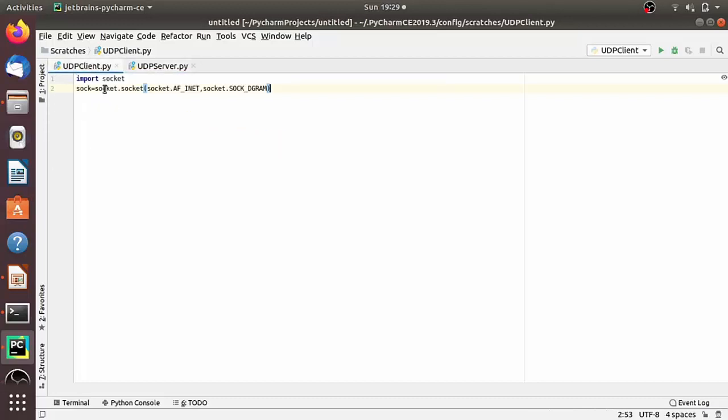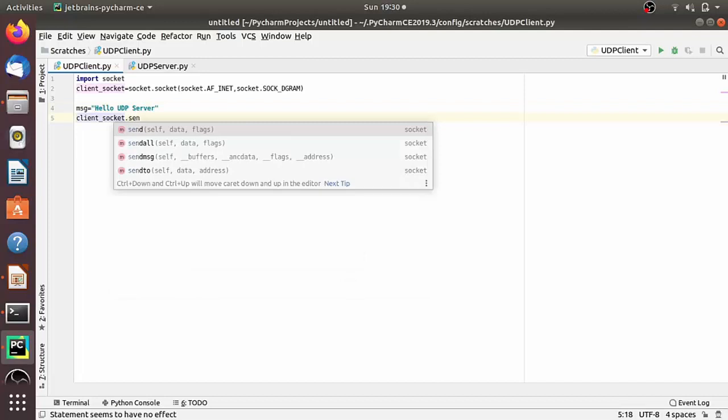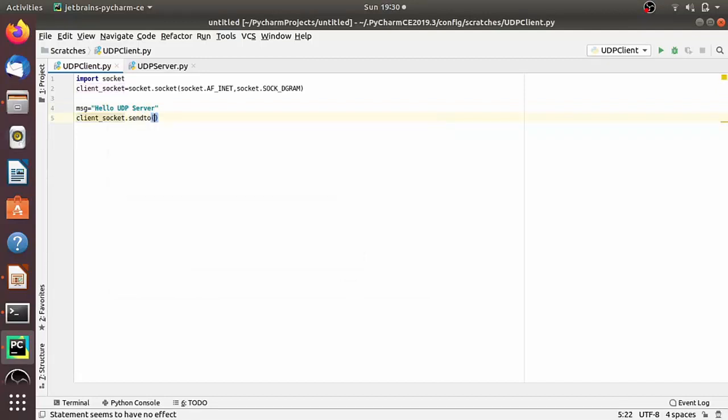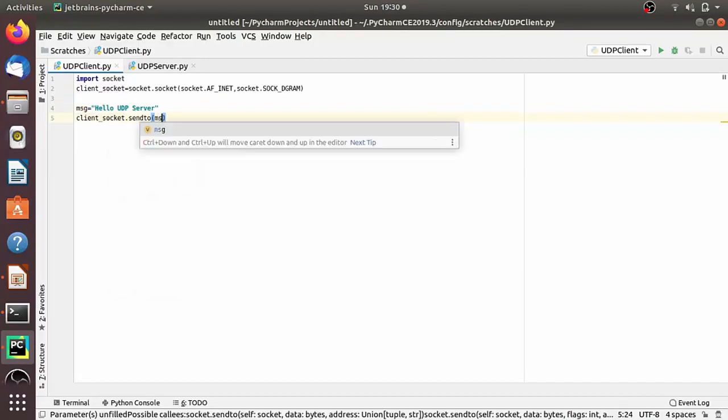So let's define a message: Hello UDP server. Again, we know that to send a message here, we have to use the sendto method. So client_socket.sendto, and we have to encode the message, as we all know, into UTF-8.